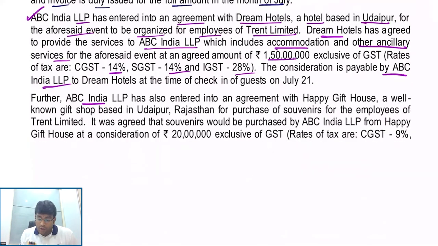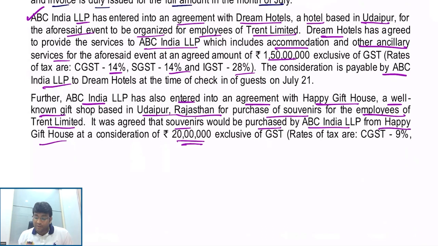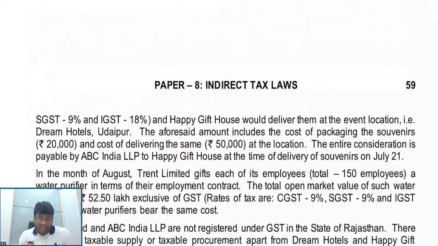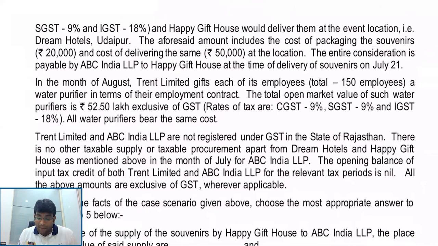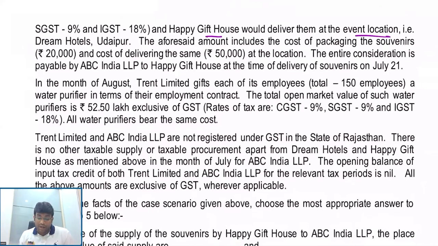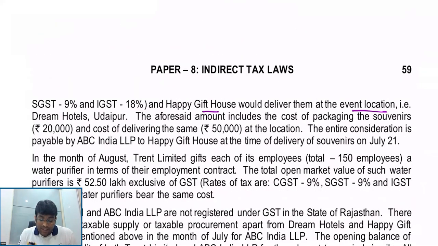Further, ABC and LLP has also entered into an agreement with Happy Gift House, a well-known gift shop in Udaipur, Rajasthan, for purchase of souvenirs for the employees of Trent Limited. Very good. It was agreed that souvenirs would be purchased by ABC and LLP from Happy Gift House at a consideration of 20 lakh, exclusive of GST 9918, and Happy Gift House would deliver them at the event location. Wow! So Maharashtra person has informed what, my dear friends, a Rajasthan person to deliver it in Rajasthan.